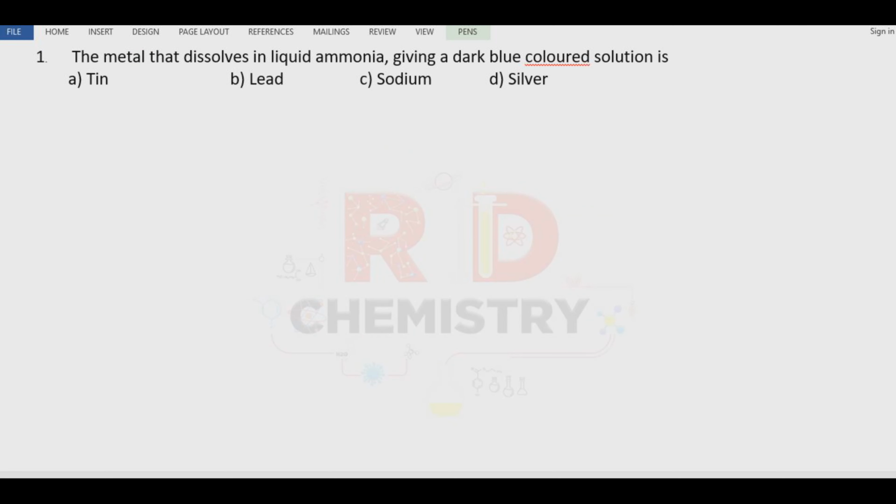Question number 1. Metal that dissolves in liquid ammonia giving a dark blue colored solution is. Only alkali metals can give blue color when they dissolve in ammonia. Only alkali metals can give the blue color. Now what will happen? Let me take one of the alkali metals in the given options, sodium.